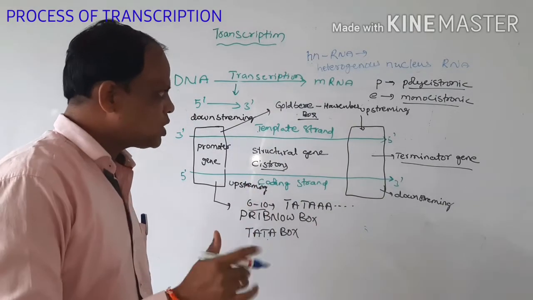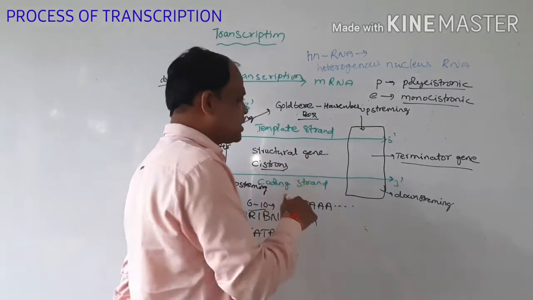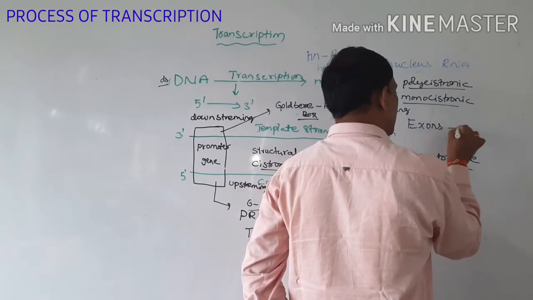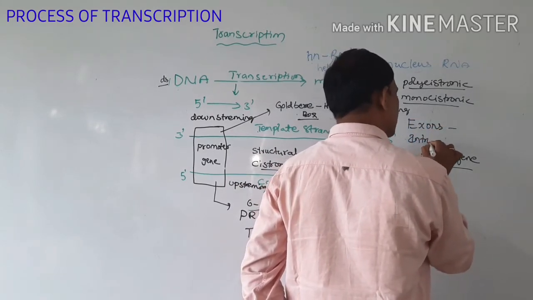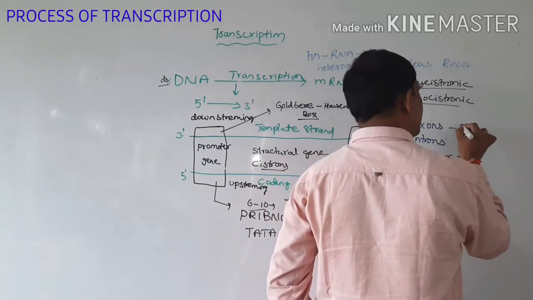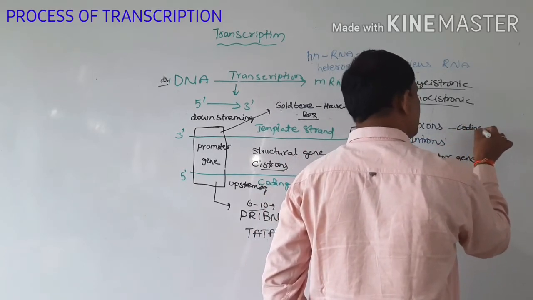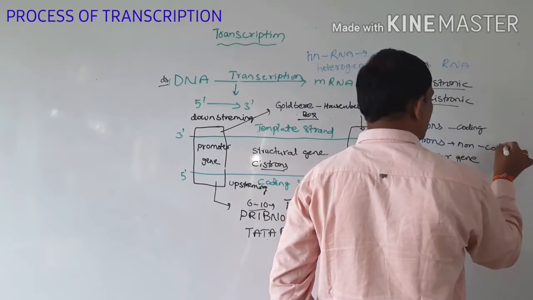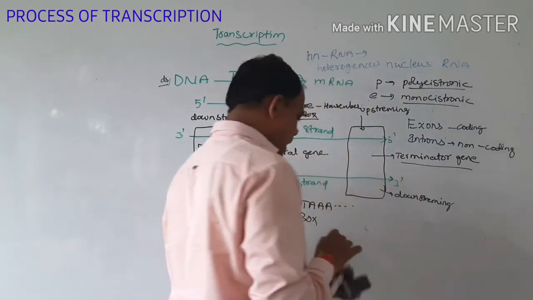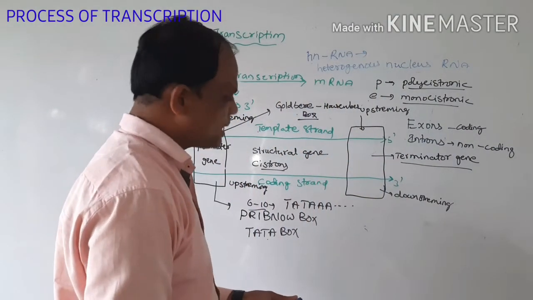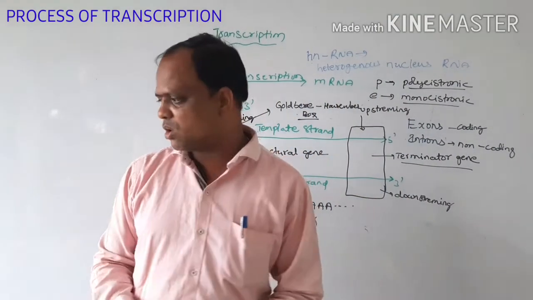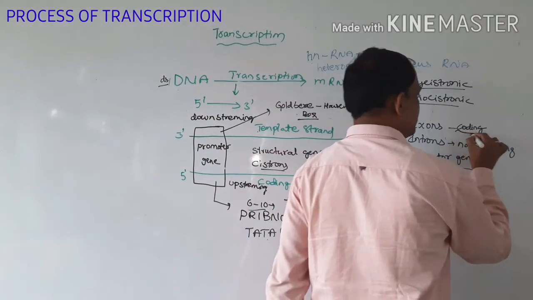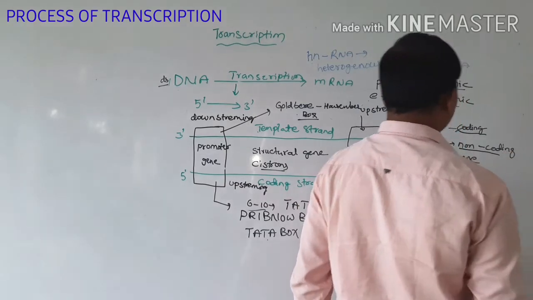Here the cistrons are split into two parts: exons and introns. The exons are also called coding segments, and the introns are also called non-coding segments.